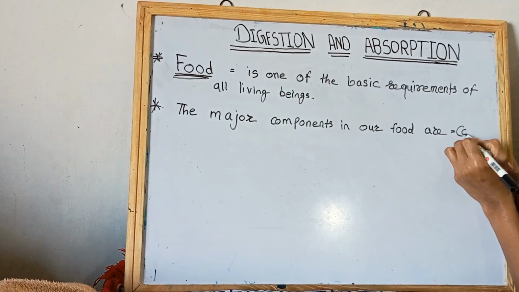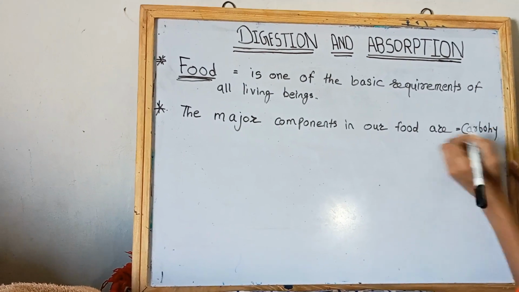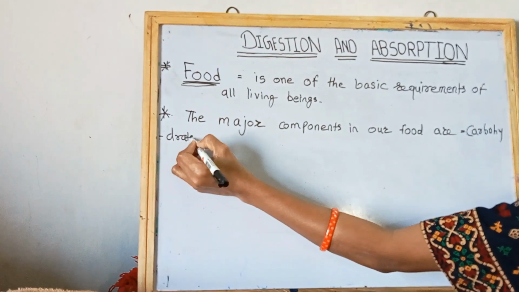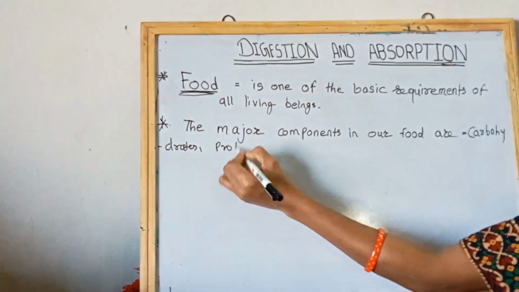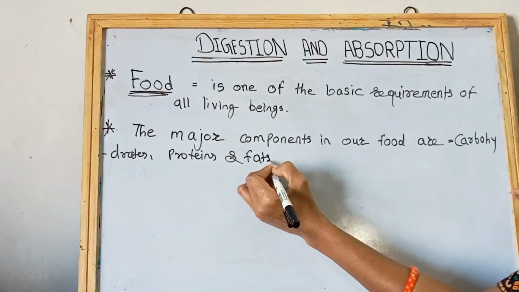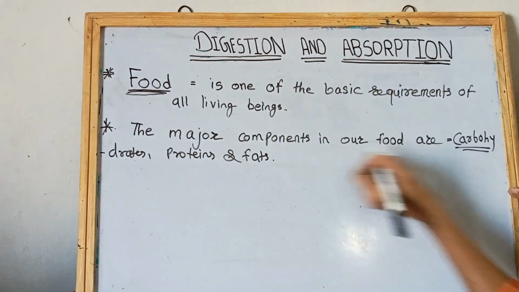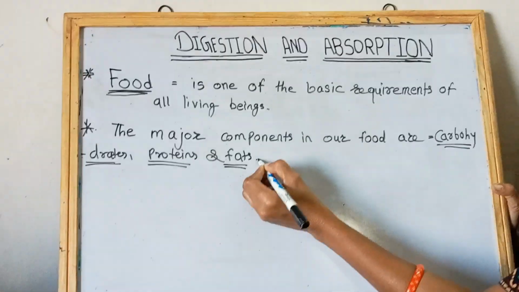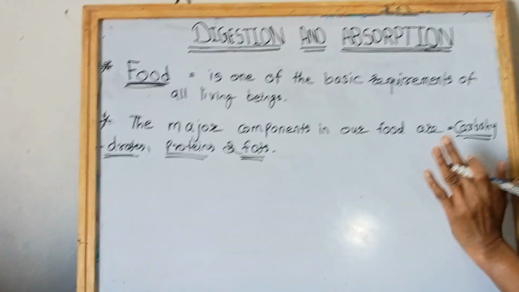Then the major components are carbohydrates, proteins and fats. These three components, carbohydrates, proteins and fats, are the major components in our food.